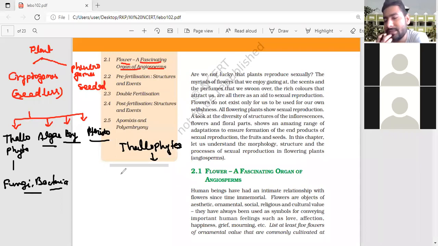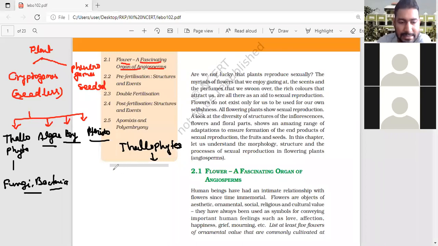Undifferentiated body. You told it, but briefly. Can you explain clearly? Gauri? No true root, no true stem, no true leaves. Very good. Not true roots, not true stem, not true leaves.